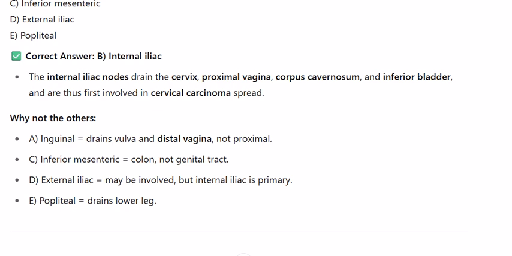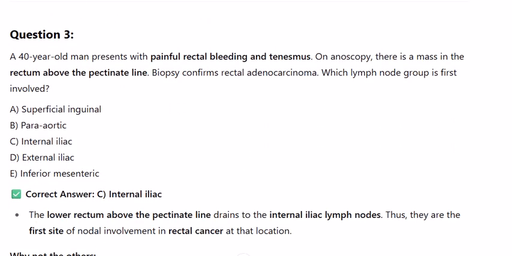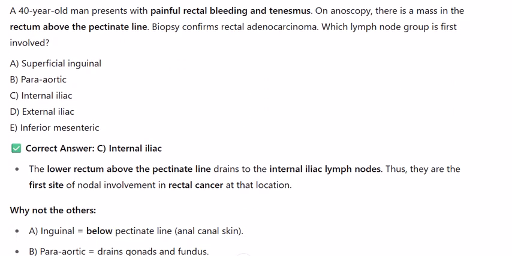Question 3. A 40-year-old man presents with painful rectal bleeding and tenesmus. On anoscopy, there is a mass in the rectum above the pectinate line. Biopsy confirms rectal adenocarcinoma. Which lymph node group is first involved?